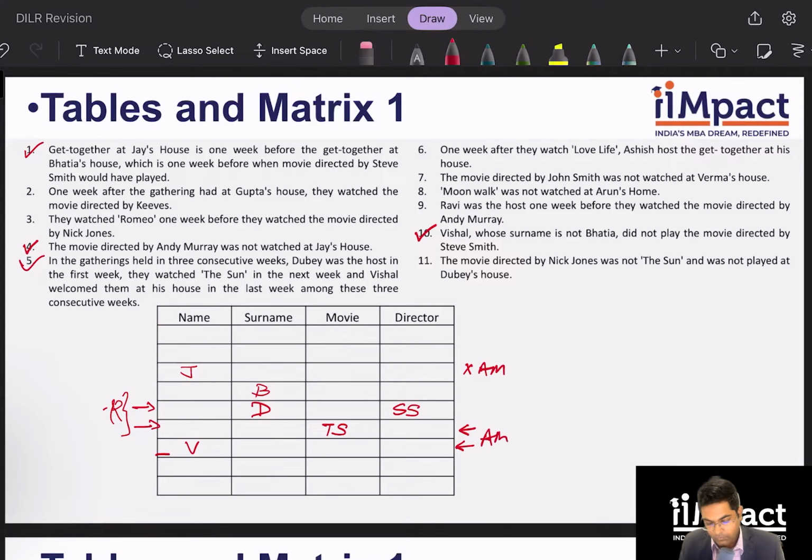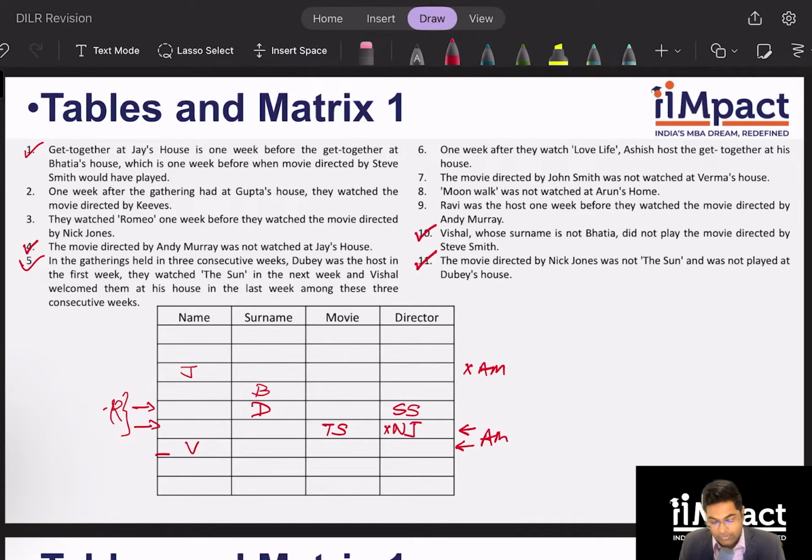Okay. Clue number 11 tells me the movie directed by Nick Jones was not the son and was not played at Dubey's house. Okay, this is interesting. So Nick Jones and Dubey is already not a combination we know. I have also been told that the son is not directed by Nick Jones. So this is not Nick Jones. Okay. This is what I know. And clue number 11 is taken care of.